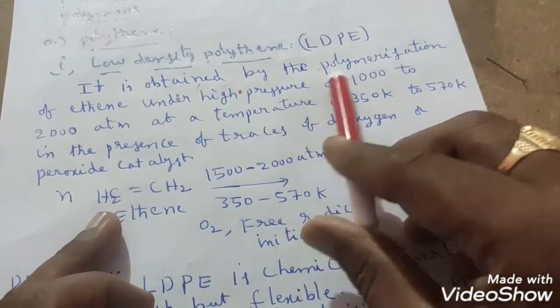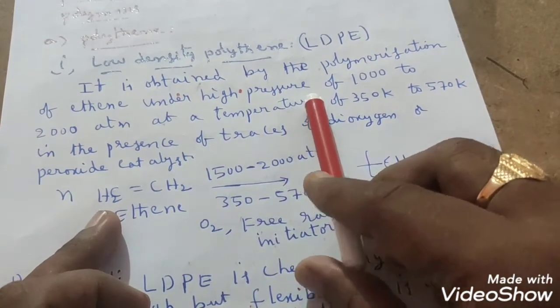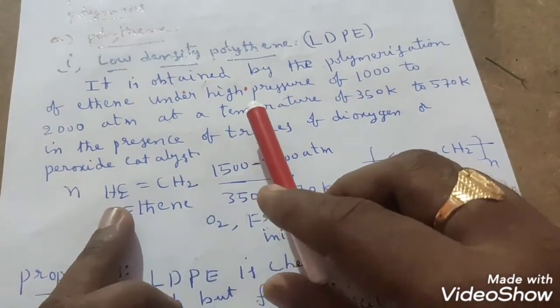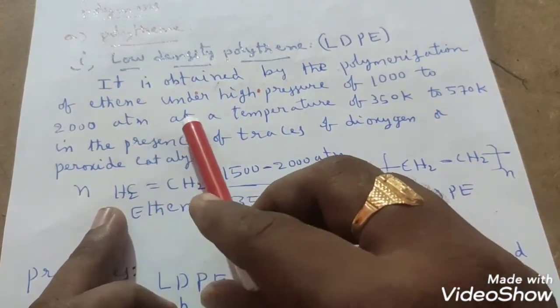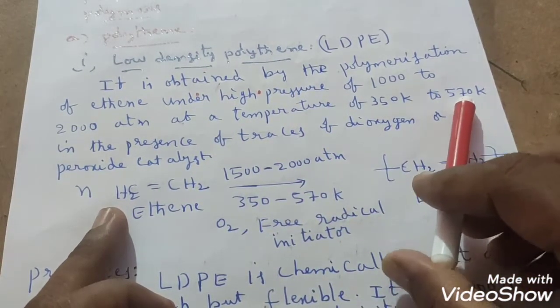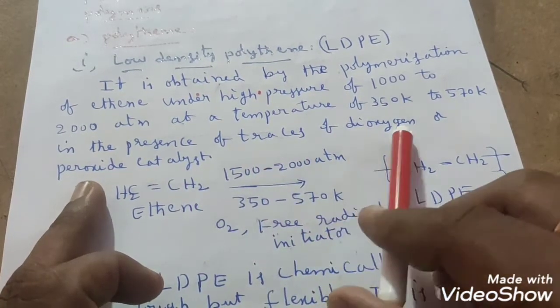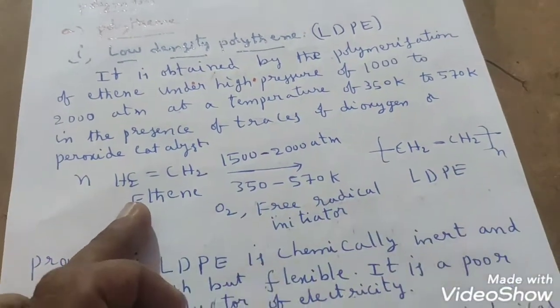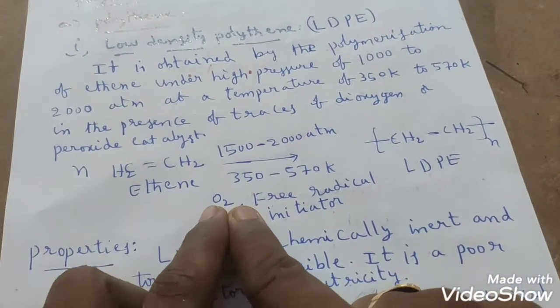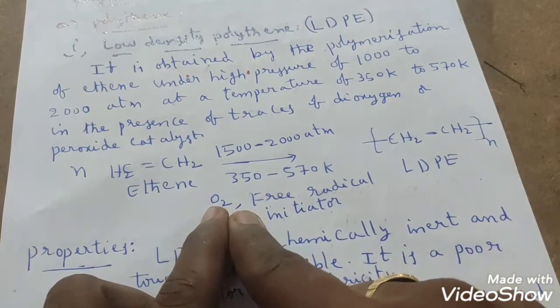So it is obtained by the polymerization of ethene under a high pressure of 1000 to 2000 atmosphere, at a temperature of 350 Kelvin to 570 Kelvin, in the presence of traces of dioxygen or peroxide catalyst. Any peroxide you can take as a catalyst.